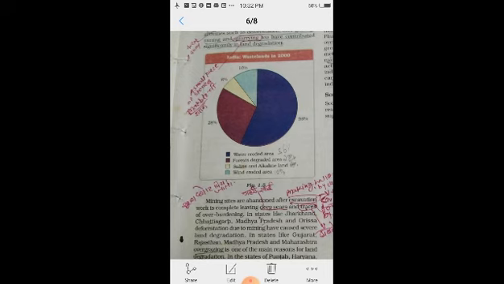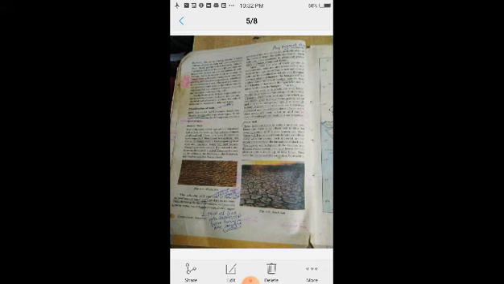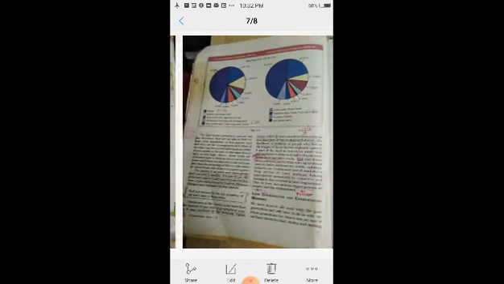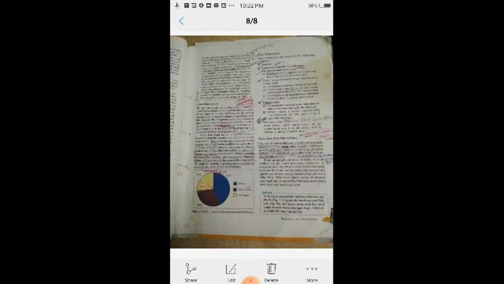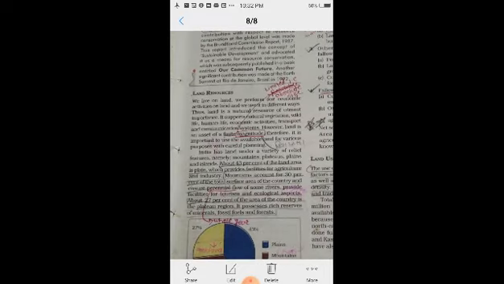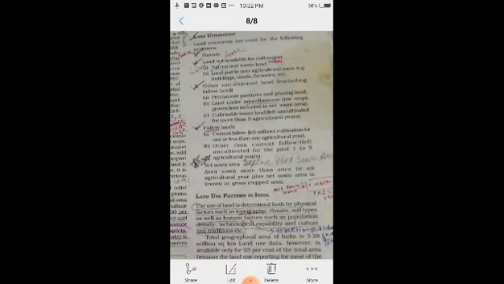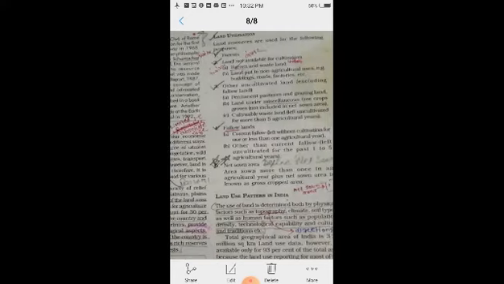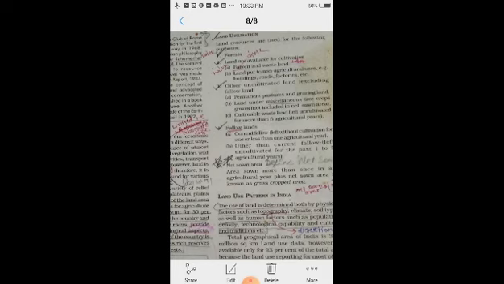Now, on page number 5 of your textbook, come to the land resources, that is the distribution of the land resources or land utilization, which is on page number 5.